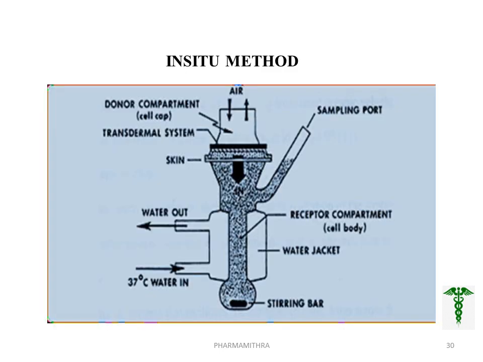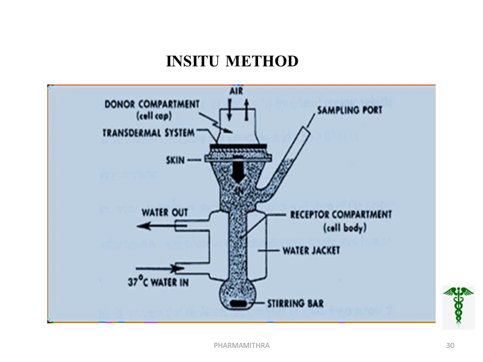This is a picture depicting the in situ method. In the in situ method, we are using this glass-like apparatus. Here there is a donor compartment and a receptor compartment, and the outside part of the receptor compartment is filled with a water jacket. There's a stirring bar to maintain the rotation of the setup, and in between the donor compartment and receptor compartment we are placing our product, similar to skin condition, and there's a sampling port over here.